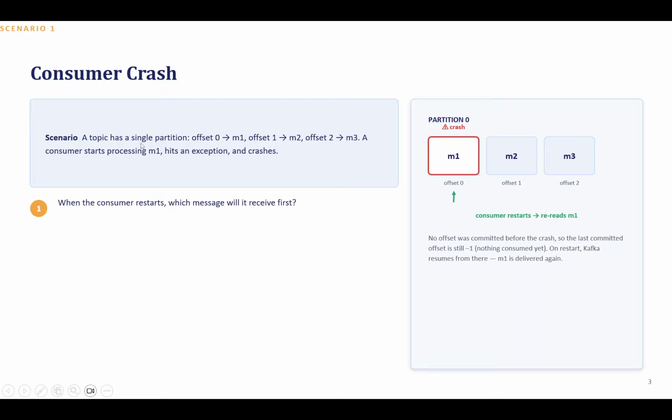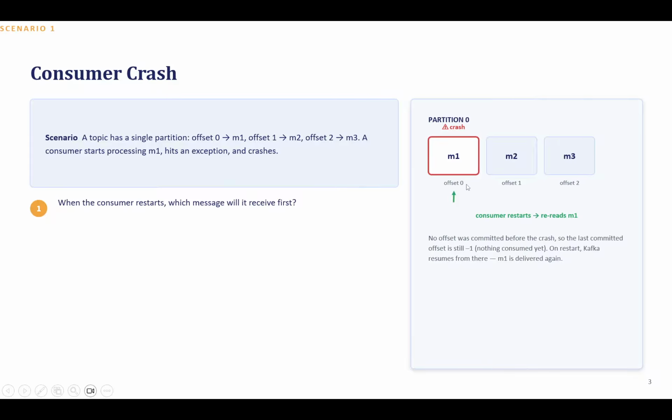So our topic has a single partition. Offset 0 has the M1 message, offset 1 has the M2 message, and offset 2 has the M3 message. A consumer starts processing M1, hits an exception, and then crashes.